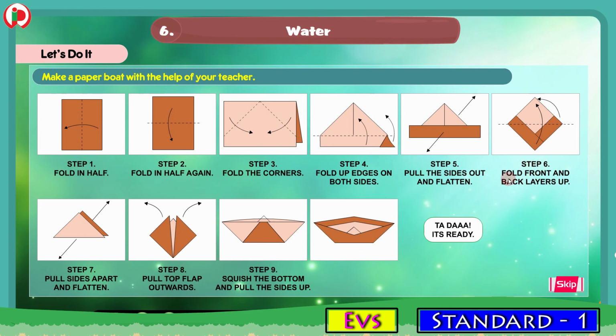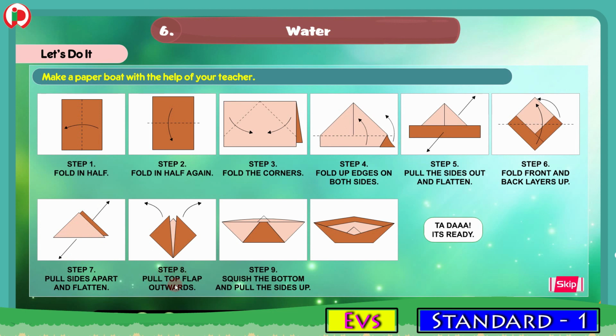Step 6. Fold front and back layers up. In step 6, you should fold the front and back layers up as shown in the picture with the arrow mark. Step 7. Pull sides apart and flatten. Now in step 7, you should pull the sides apart and flatten.